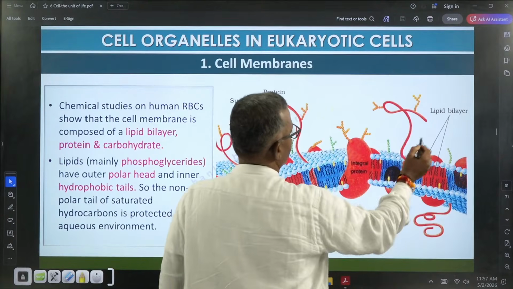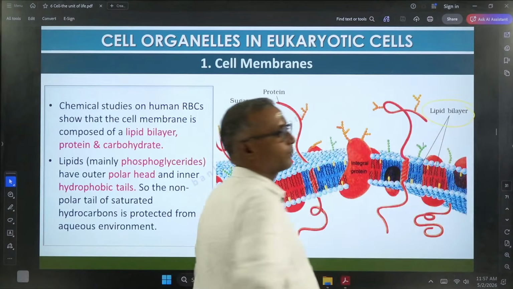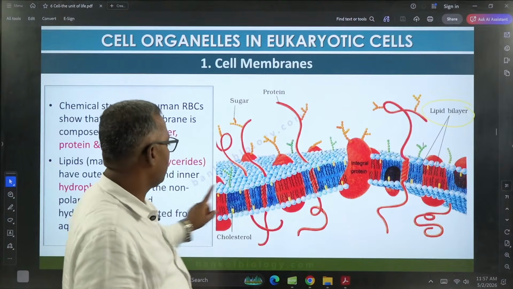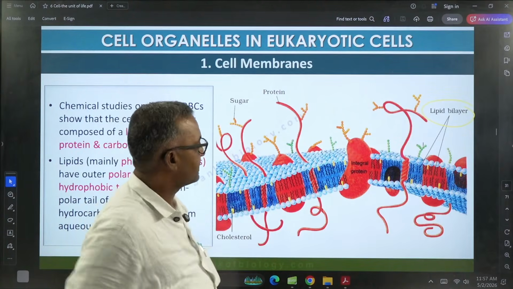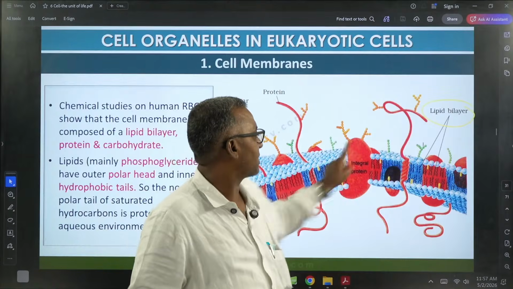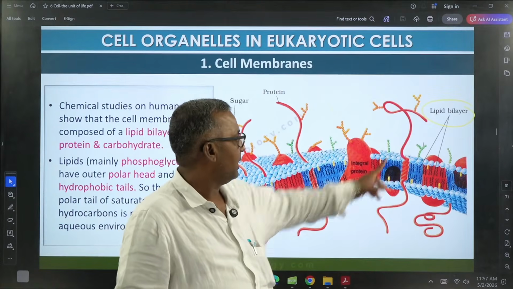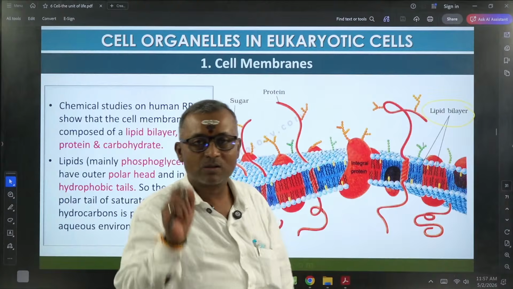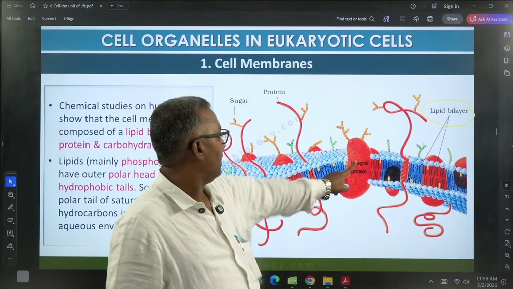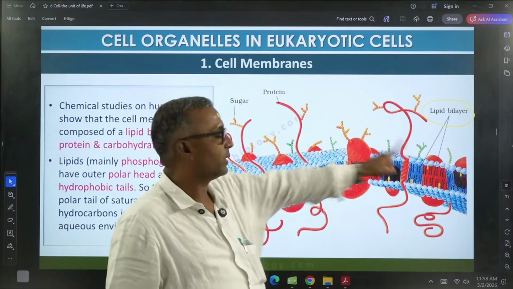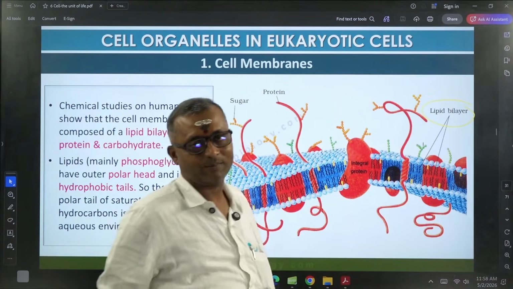You can check here, this is the lipid bilayer. In the plasma membrane, lipid is present in 2 layers and proteins are also present. Arrangement of lipids is considered to be symmetric and arrangement of proteins is considered to be asymmetric.